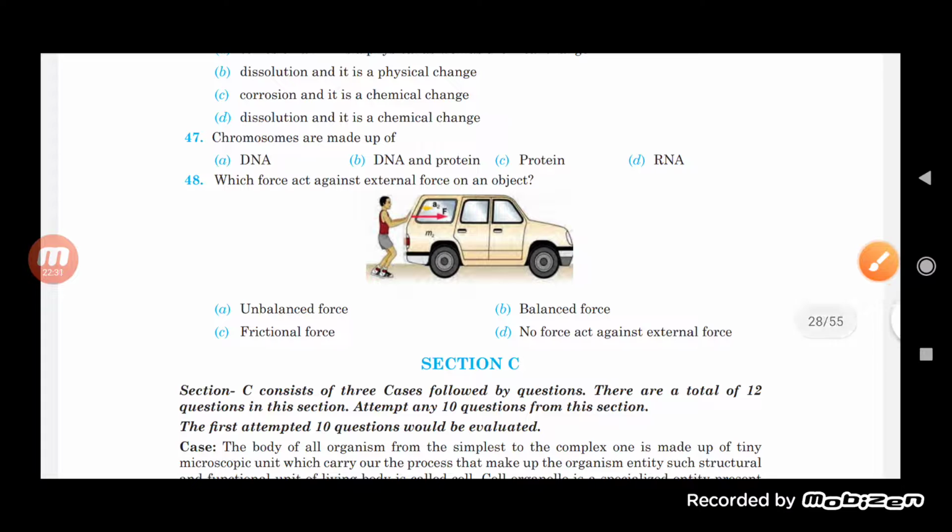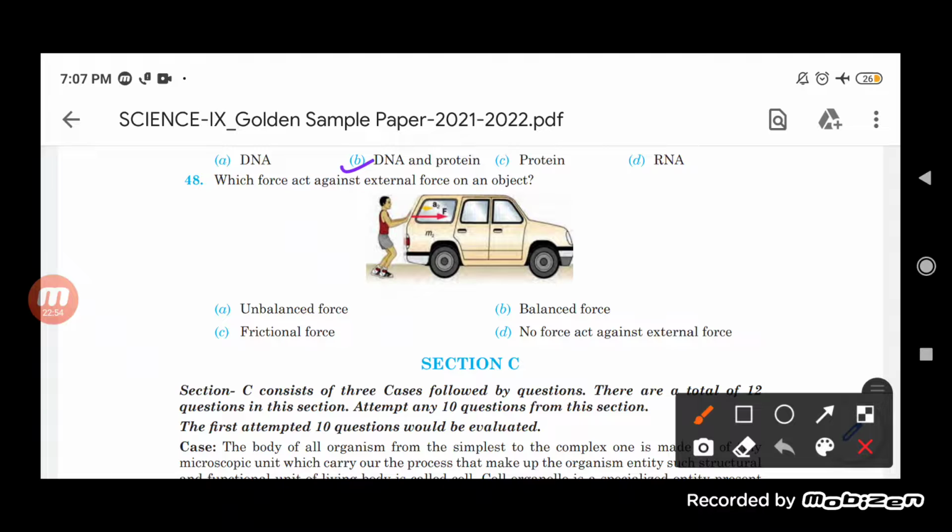Now 47, that is chromosomes are made up of what? Chromosomes are generally made up of first DNA, second one is DNA and protein, third one is protein, and fourth one is RNA. Chromosomes are generally made up of DNA and protein. This is the correct option, that is DNA and protein there.